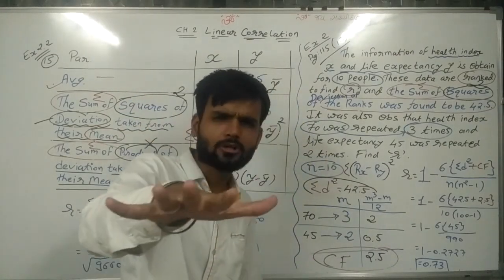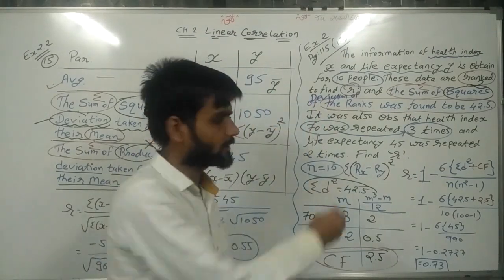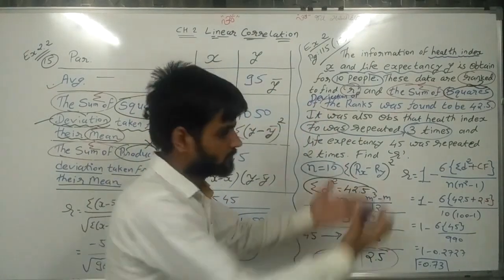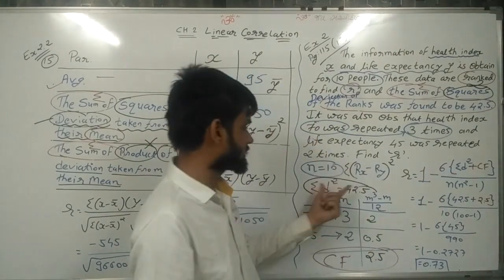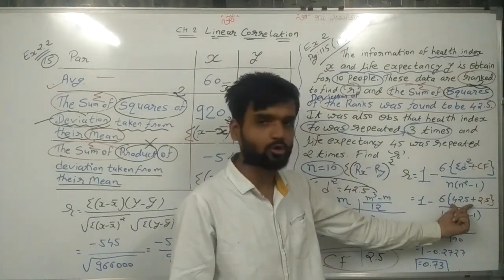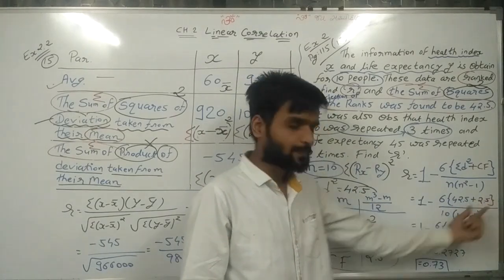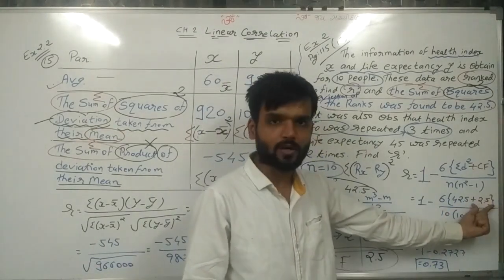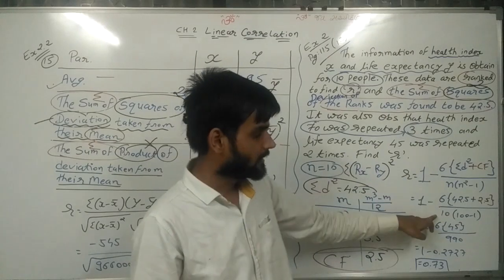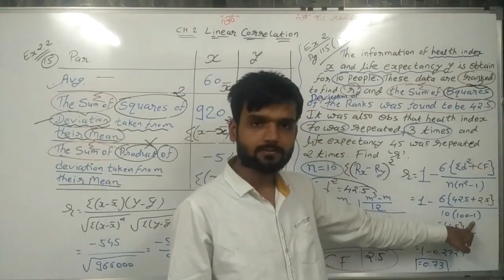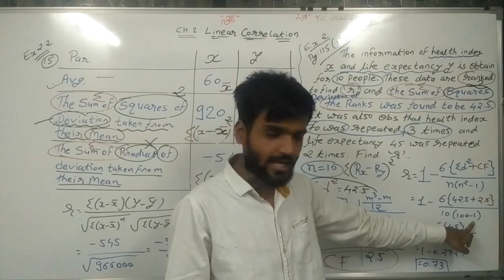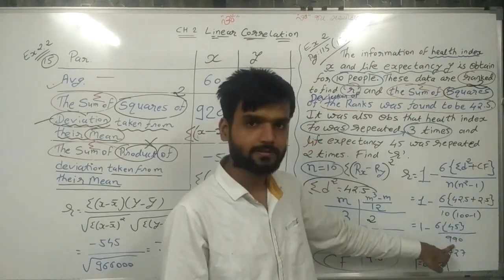If the question is clear, then there is no problem calculating the sum. So 1 as it is minus 6 times sigma d square 42.5 plus CF 2.5, divided by n, n square minus 1, that is 10 square, so 100 minus 1, 99, 99 into 10, 990.